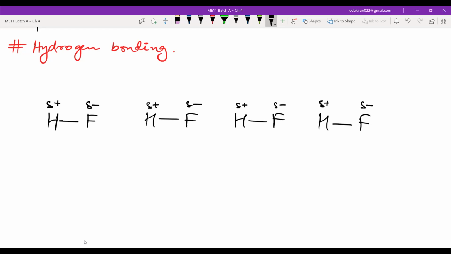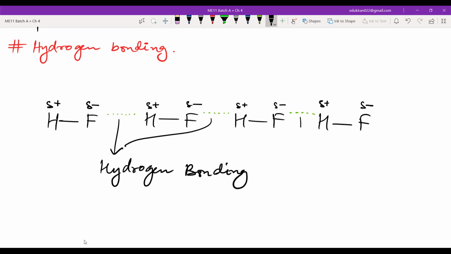Now this positive and negative, these are what? Charges. Now if they are charges, what will happen? They will also have some attractive force. Yes or no? Yes, sir. And this force is known as what? This force is known as hydrogen bonding. These forces are known as hydrogen bonding.